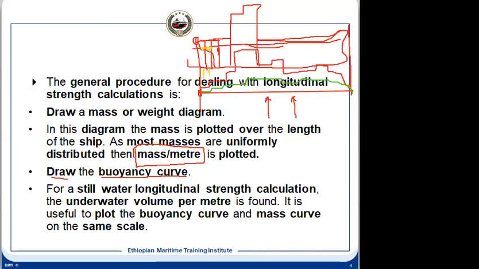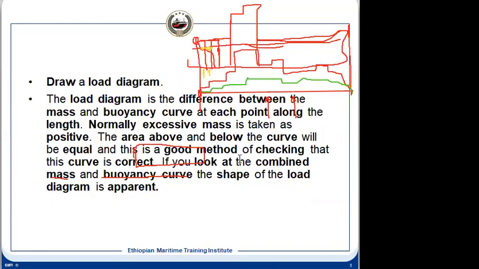So let us move to the next slide. We have drawn the mass or weight curve and the buoyancy curve. From here, we will calculate the load diagram. So how do we calculate the load diagram? It will be the difference of these two. One is downward, that is the mass or our weight, and one is upward, which is opposing it.